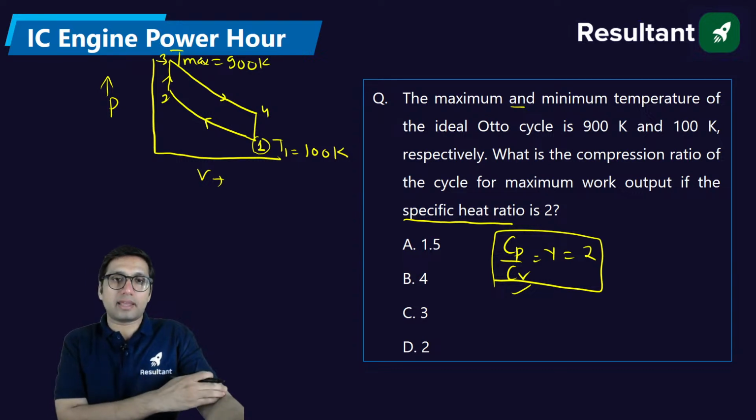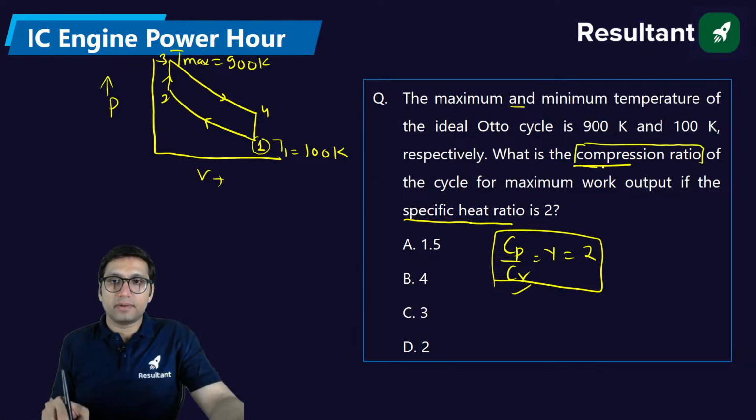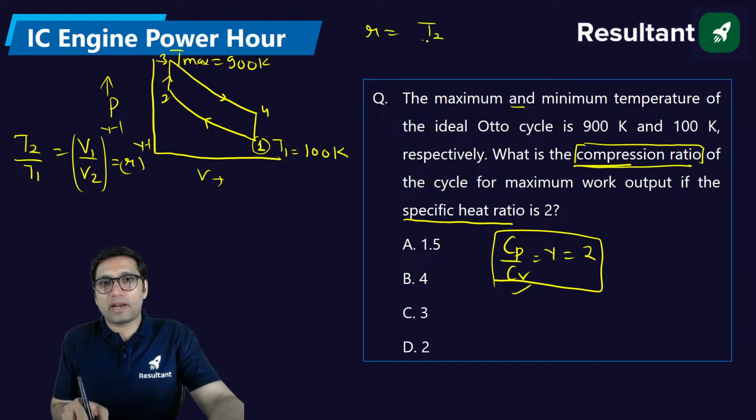If these two things are given to you, how can you find the compression ratio? Now, this is an important question, because you will find this question in not just SSC JE but important for RRB JE also. First of all, you need to understand what is compression ratio. Now T2 by T1 is equal to (V1 by V2) to the power gamma minus 1. This is the equation for adiabatic process. From here you can say compression ratio is equal to (T2 by T1) to the power 1 by gamma minus 1.